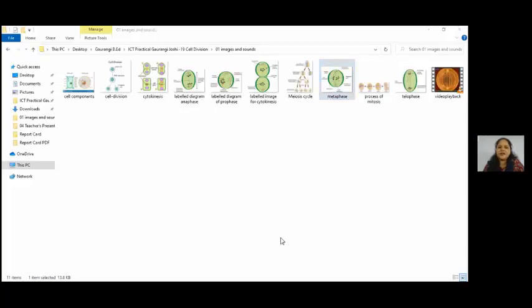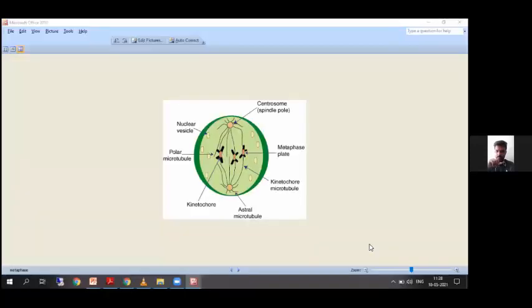It's that region on the chromosome where the sister chromatids are joined to each other, the junction of sister chromatids. Because now we are talking about the sister chromatids, right? The chromatin has condensed and formed the chromosomes. Chromosomes consist of two sister chromatids. Those sister chromatids are joined to each other at the centromere. That region of the chromosome is the centromere.